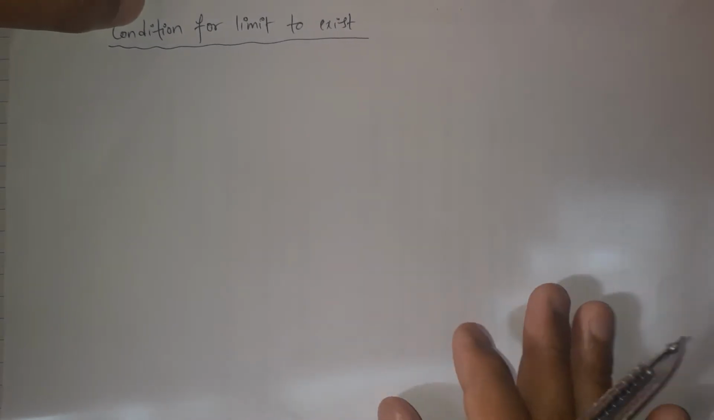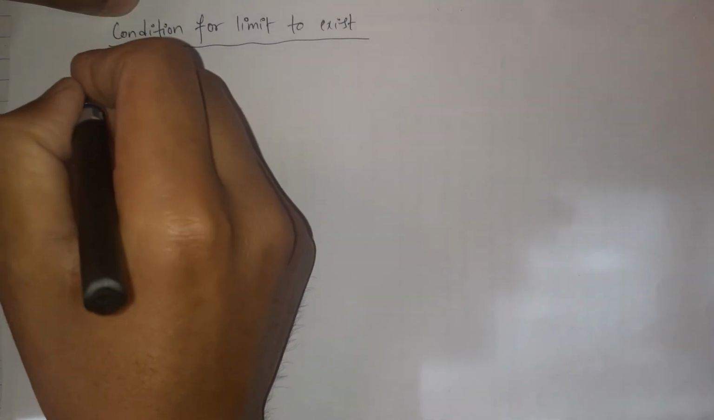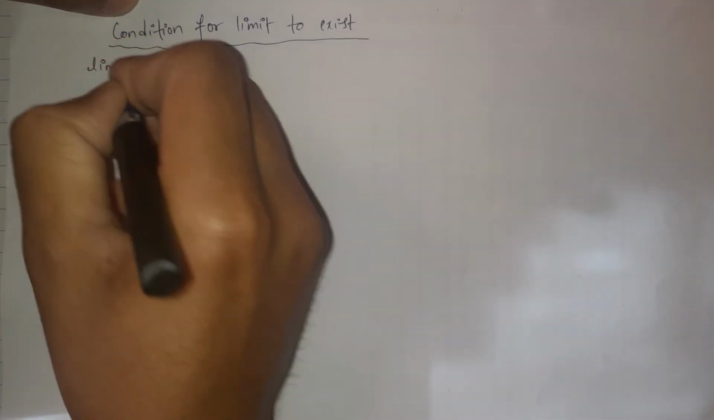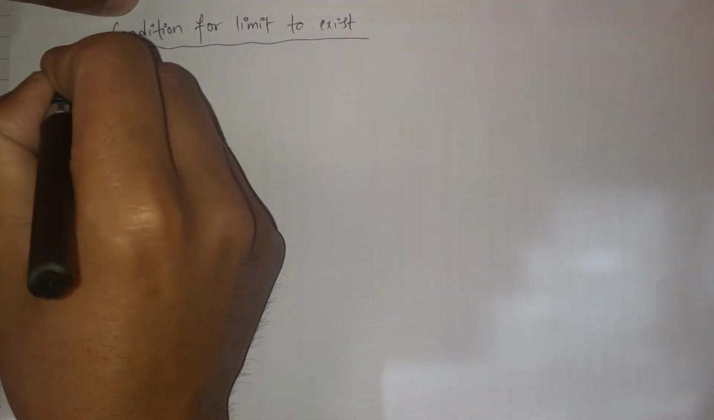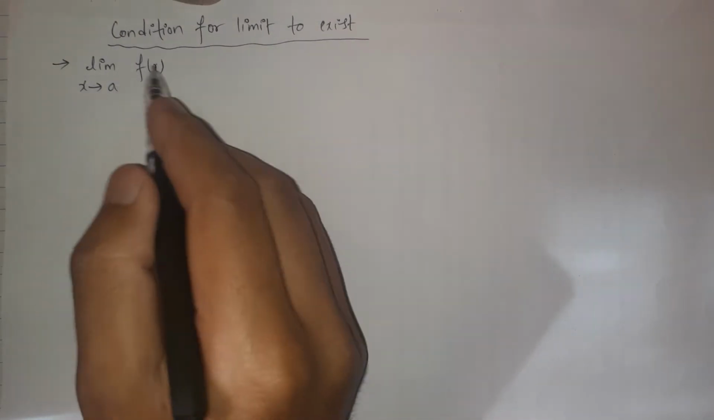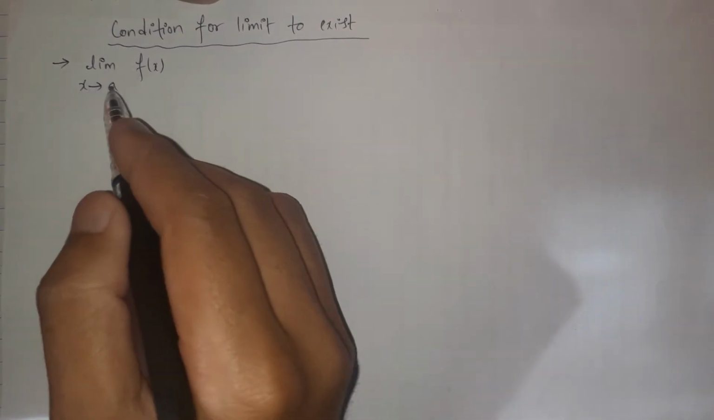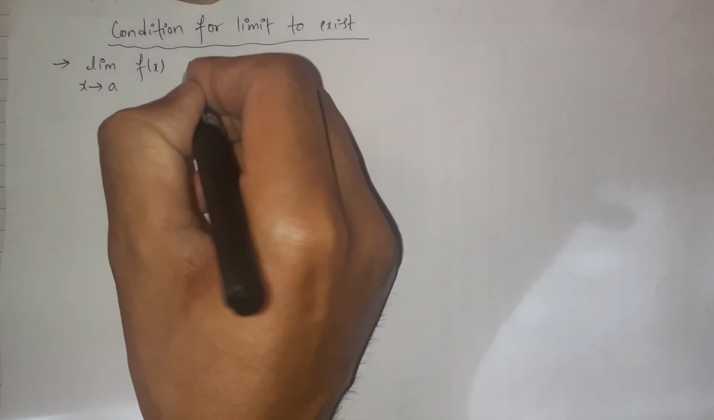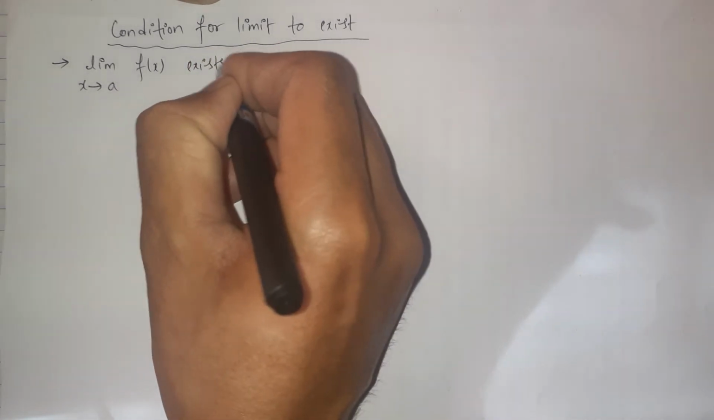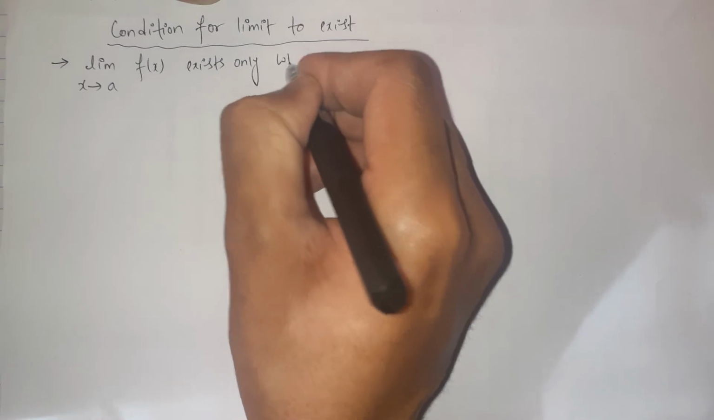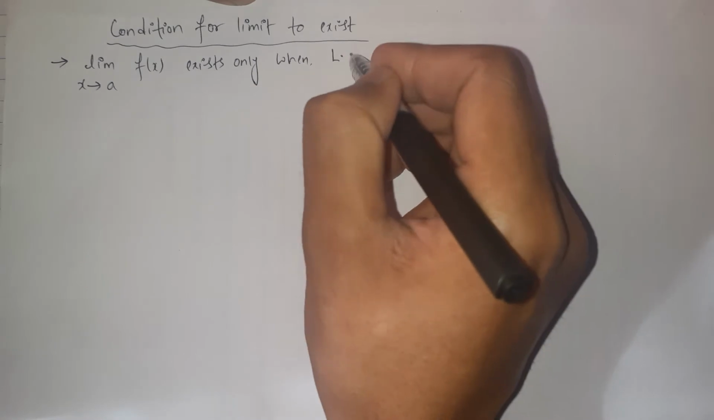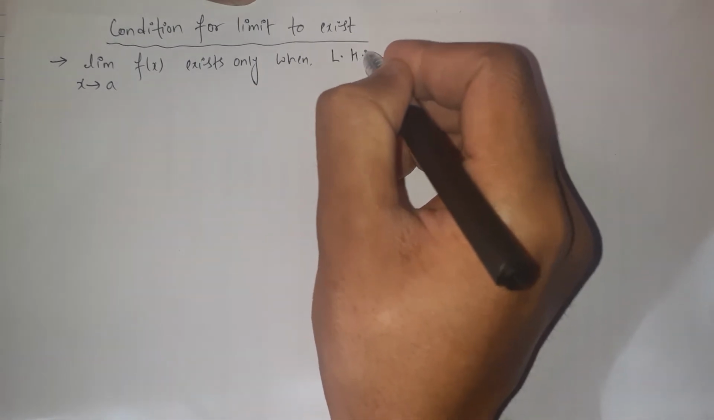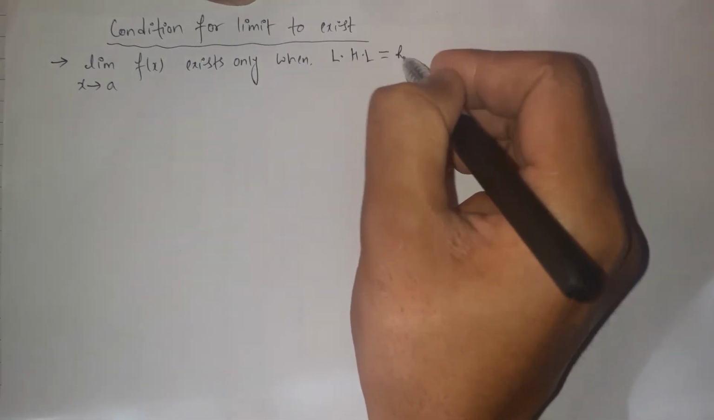Let's take a function f of x. The limit of a function f of x when x approaches a certain number a exists only when the left hand limit, let's write the left hand limit as LHL, is equal to the right hand limit.